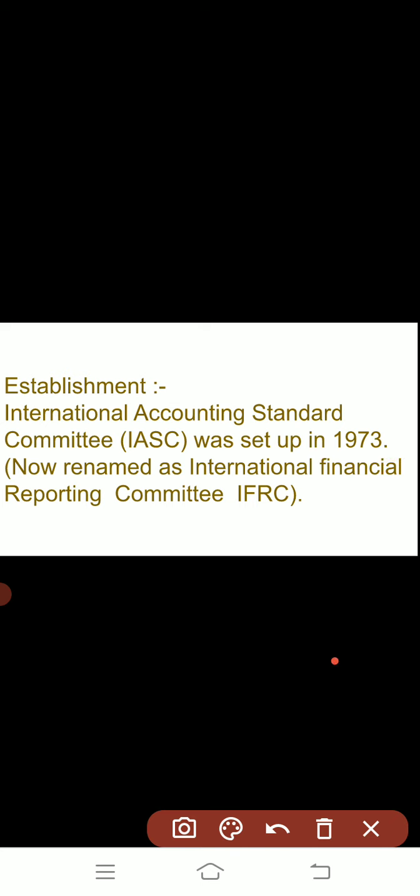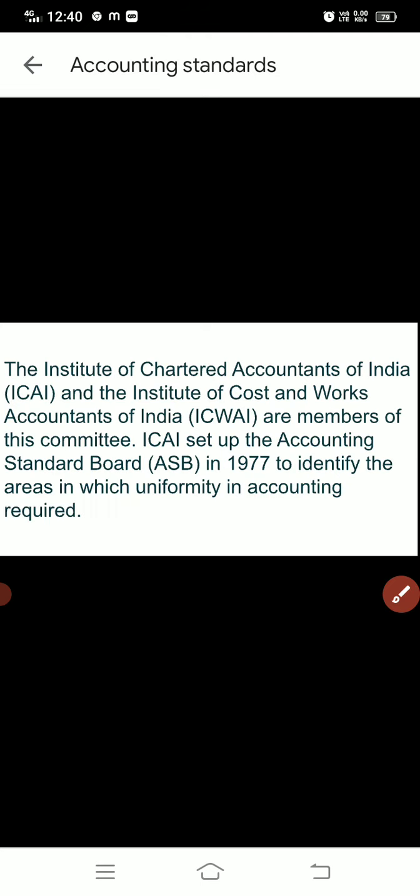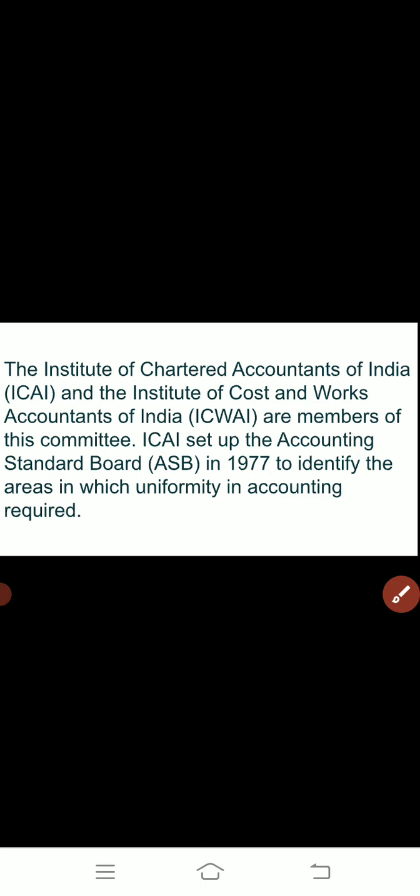The members of this committee were ICAI, the Institute of Chartered Accountants of India, and the Institute of Cost and Works Accountants of India.